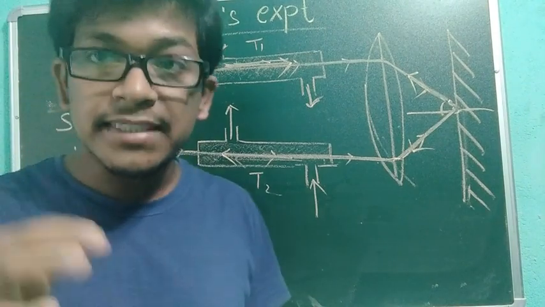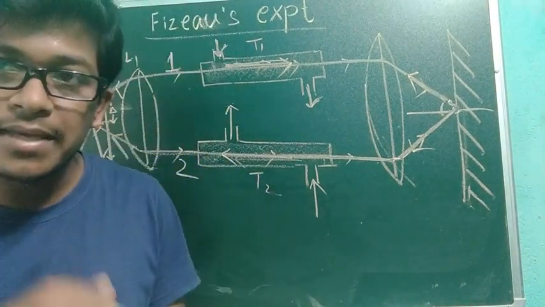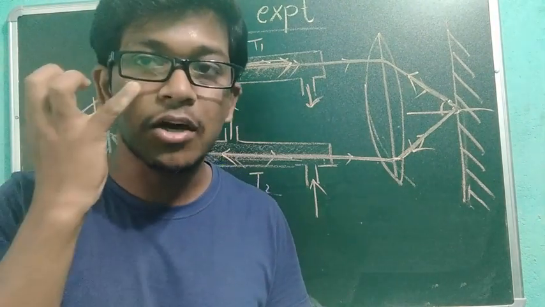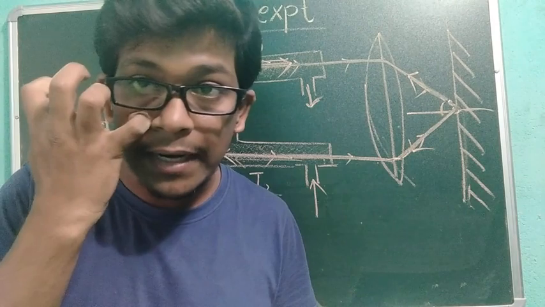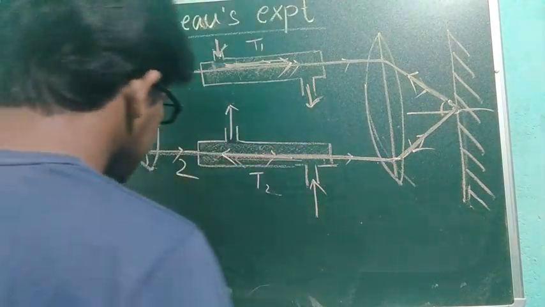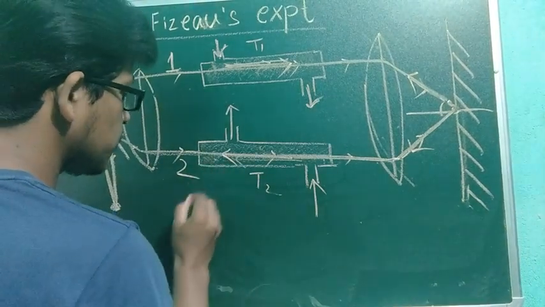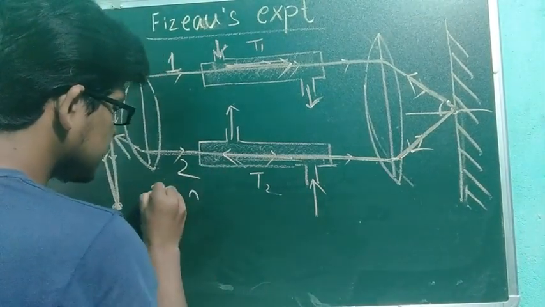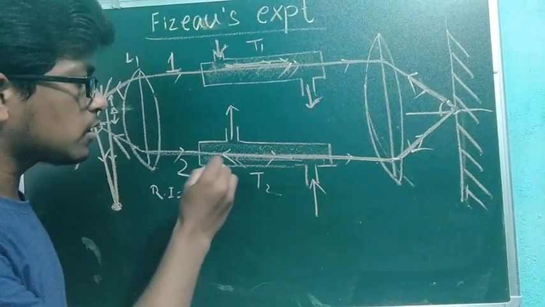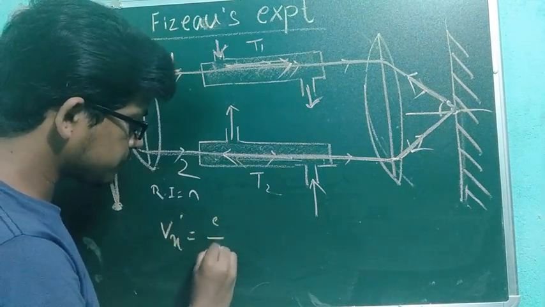Now we will derive mathematically how Fizeau showed that there is a change in the phase. A change means there is a shift in the fringes, so that concludes that the velocity of light is changing in the medium due to the change in the medium. So he considered that the refractive index of water, of the medium, is n. The velocity of light in that medium will be v' = c/n.